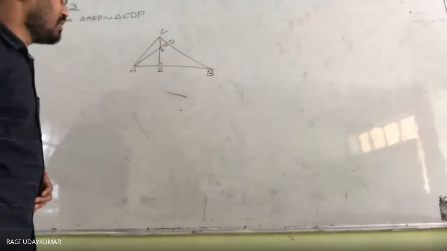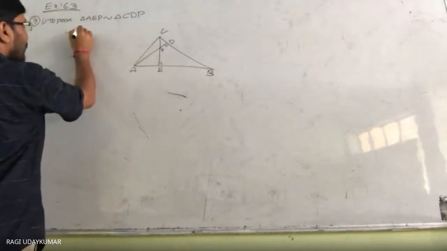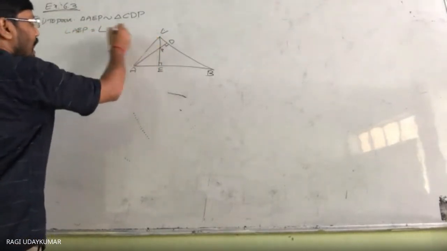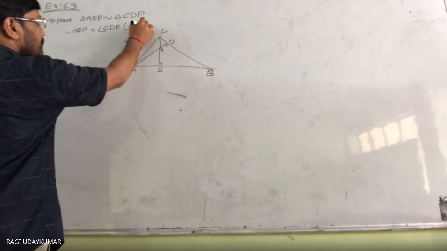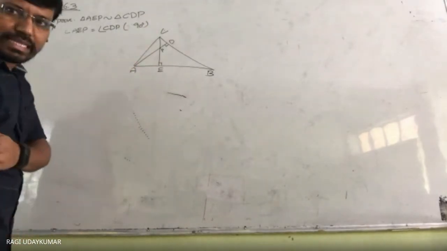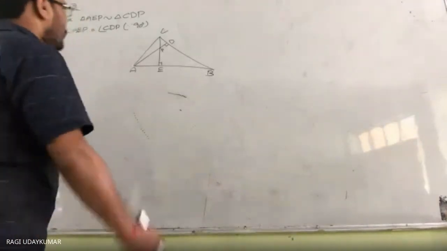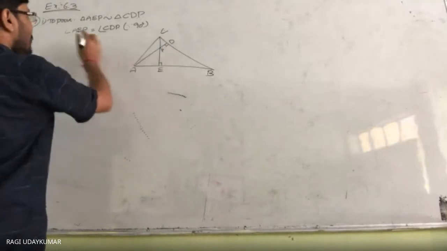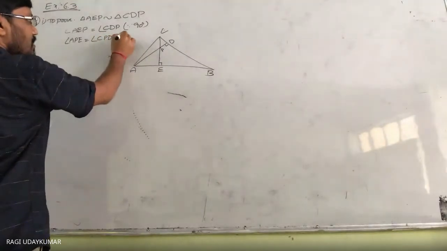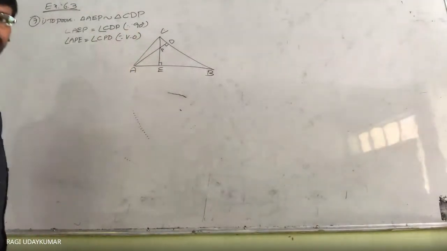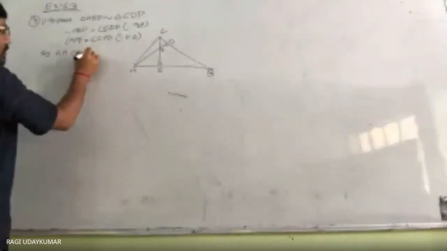Two angles are equal here. In these triangles, angle AEP is equal to angle CDP because both are 90 degrees, perpendicular. AD and CE are altitudes, and an altitude is nothing but 90 degrees. These two are the 90 degrees. Now angle APE is equal to angle CPD because they are vertically opposite angles. Therefore, by AA criterion,